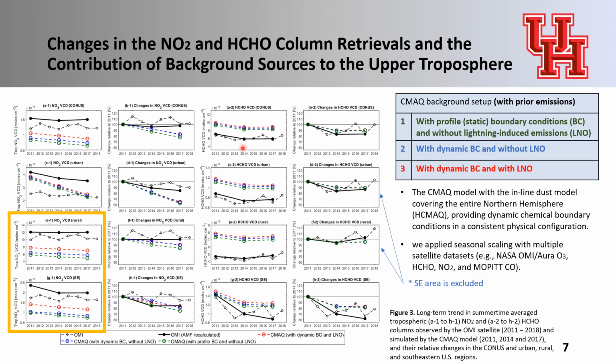OMI formaldehyde column shows steady decrease except for rural regions, but it may overestimate the formaldehyde column by up to 57%. The discrepancy between the OMI formaldehyde column and the modeled column was the most significant over the rural area. Possibly instrumental noise of column retrievals and uncertainty of emission inventory, such as fire emissions, can be the reason.